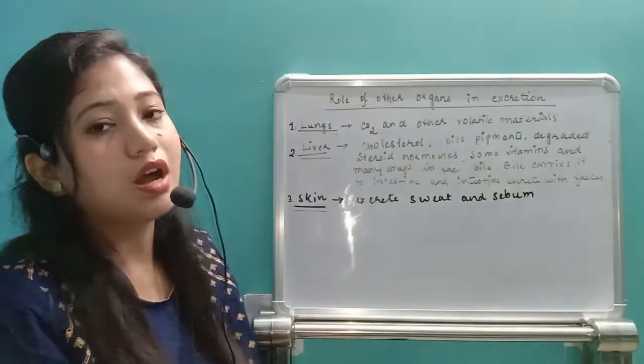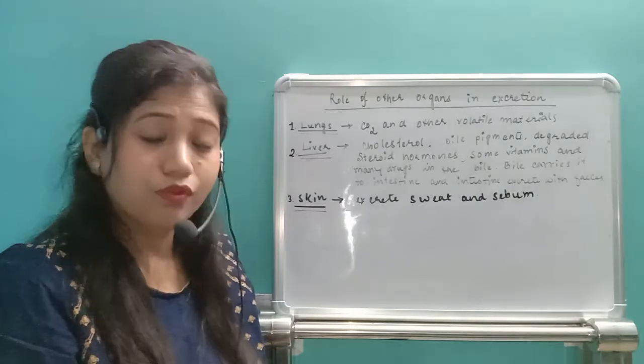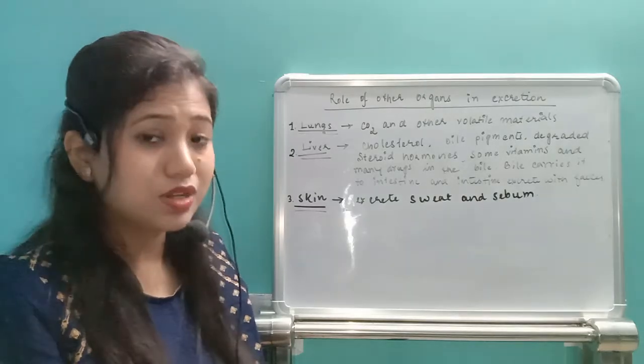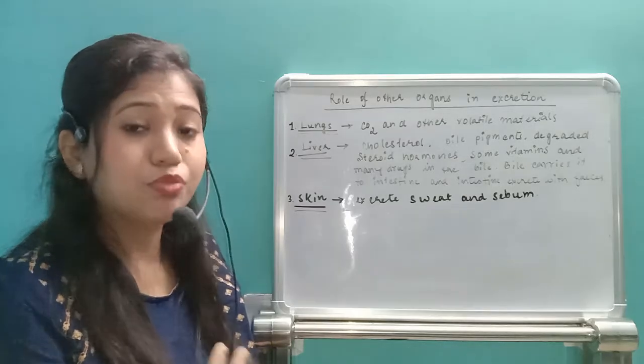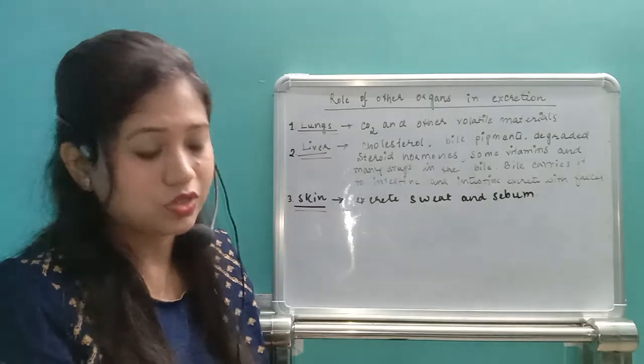So first of all, the lung. All of us know it is helping in excretion of carbon dioxide. With the carbon dioxide, if some volatile chemicals or some gases are present or produced, those volatile excretory products will also be removed with expiration.